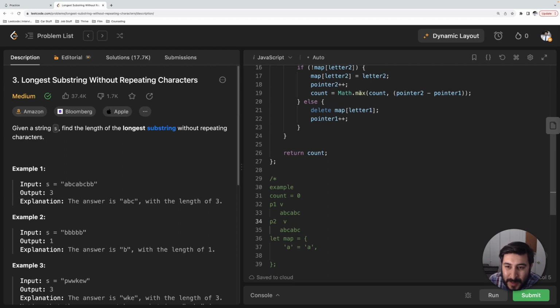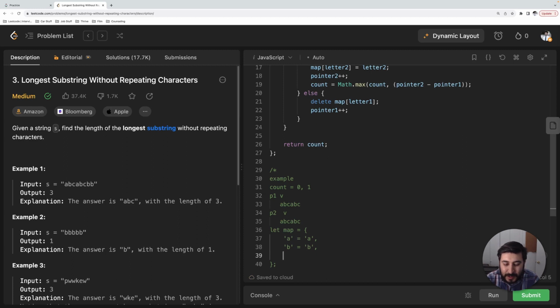Now we're going to check our Math.max, or we're going to check our count and our pointer2 minus pointer1. So what's greater, 1 minus 0 or 0? Well, the answer is 1, right? We're going to increment. After that, we're going to go through the loop again. Does B exist in the map? No, it doesn't, so we're going to add it to the map. We're also going to increment pointer2.